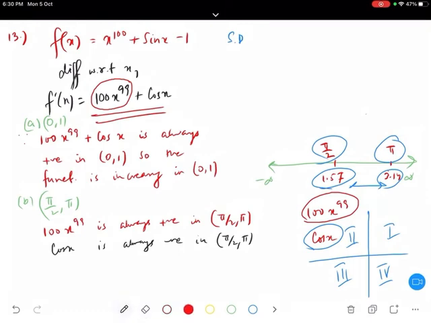So if this one is greater, it means f dash x is always positive. And if f dash x is always positive, what can we say? The function is increasing from pi by 2 to pi. Am I clear? Yes or no? So this is increasing from pi by 2 to pi. Understood?